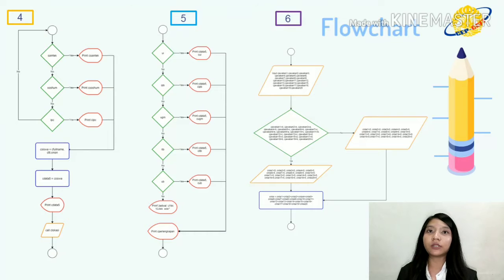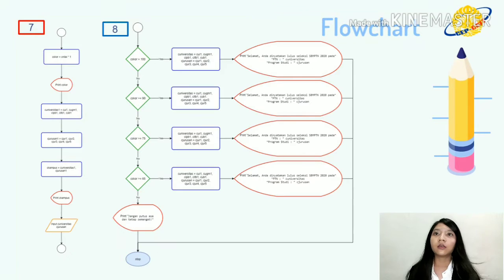Then the answer process: if the answer is correct, then each answer gets a value of 5. If not, then it gets a 0 value. And if you already get the values, then total them all. After adding up, next the score is printed. The score equals the sum of all scores times 1.